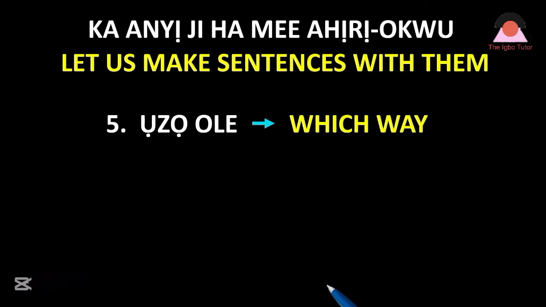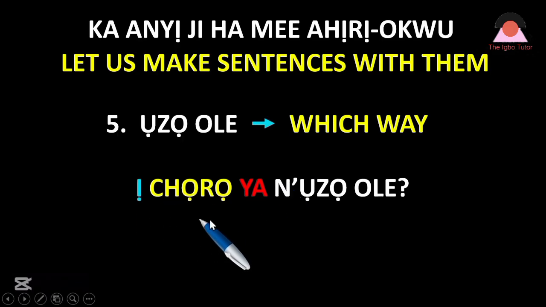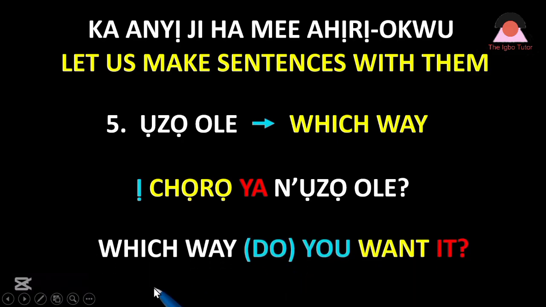Nke ise ọ bụ gịnị? Ụzọ ole, which way, let's have our sentence. Ị chọrọ ya n'ụzọ ole? Meaning what? It means, which way do you want it? How do you like it to be done? Ị chọrọ ya n'ụzọ ole? Which way do you want it? It can also be replaced with, how do you want it? Okay, the way you want it to be done or be given to you. Ị chọrọ ya n'ụzọ ole? Which way do you want it?